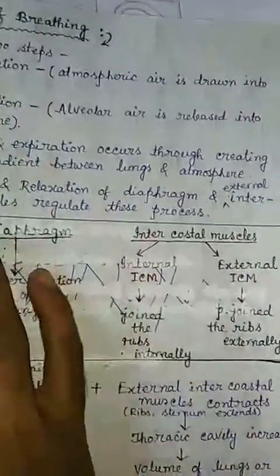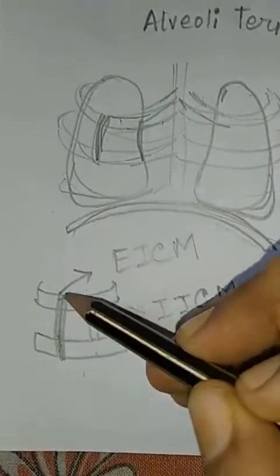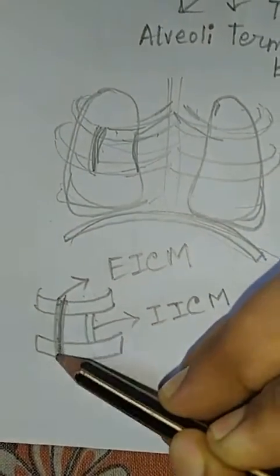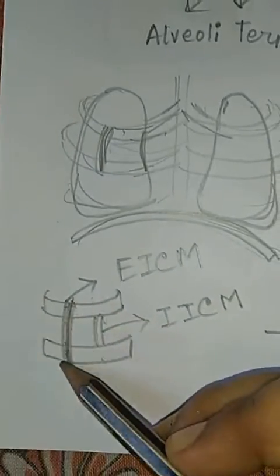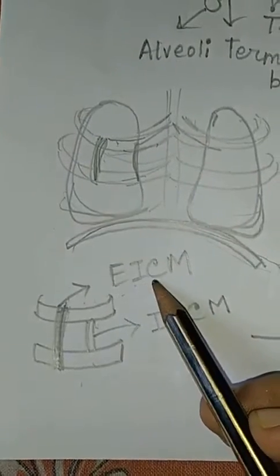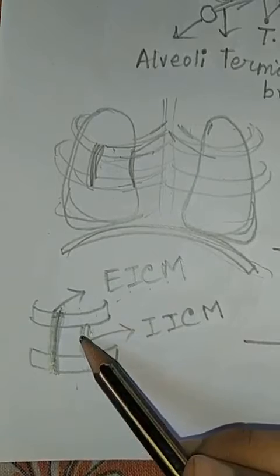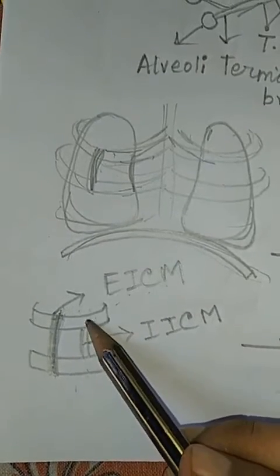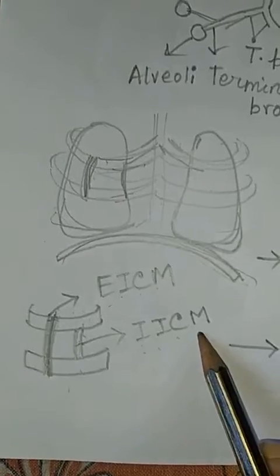If we see a zoomed view of these two ribs, here there are two ribs. One muscle is this and one is this. So we can see that these muscles join the ribs externally, so they are called external intercostal muscles. And these two ribs are also joined by muscles internally. This is called the internal intercostal muscles.